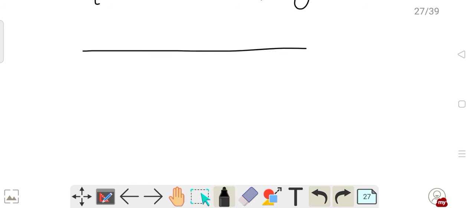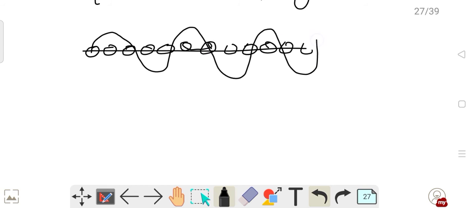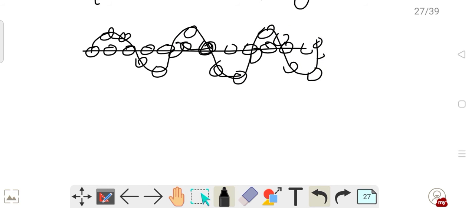Now this rope is composed of an infinite number of particles. When the waves are forming, these particles are vibrating, so they have infinite positions at infinite times.